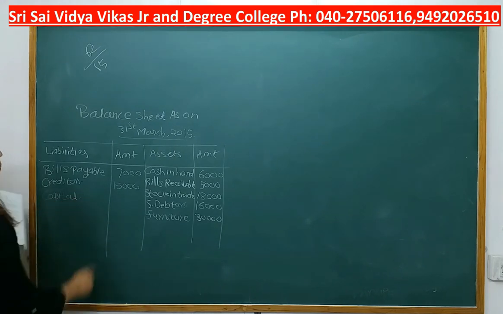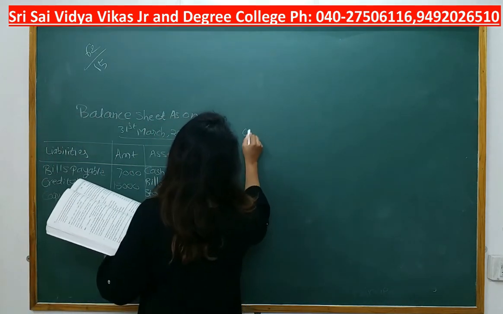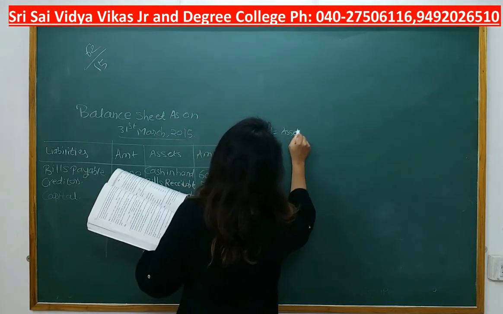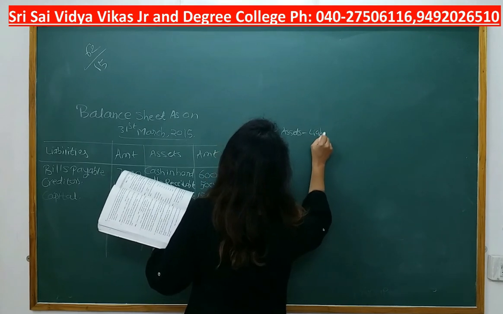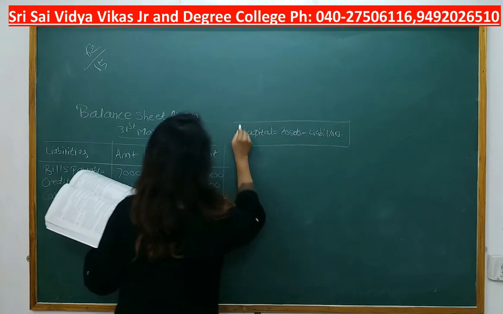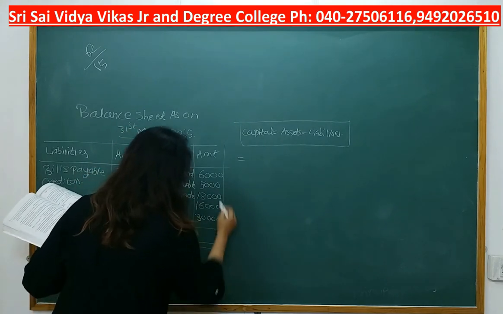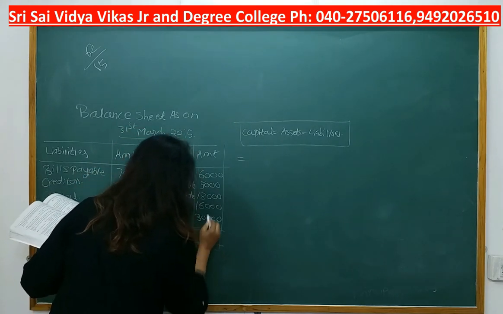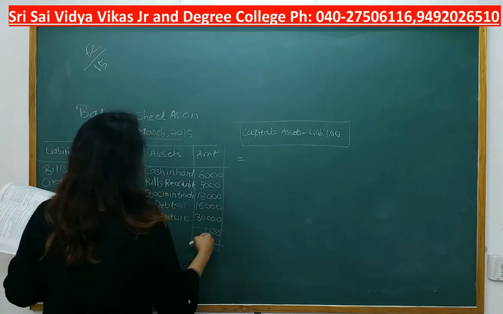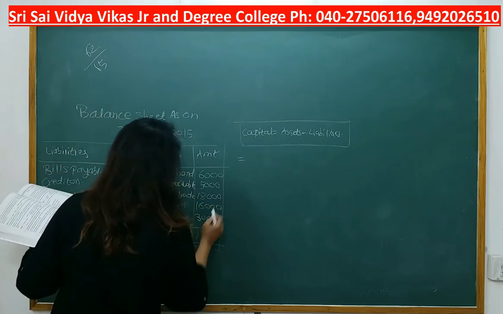See, capital is nothing but excess of assets over liabilities. So here, students, we know that capital is equal to assets minus liabilities. Am I right? Let's do the total of assets first. 0, 0, 0. 6 plus 5, 11, 11 plus 8, 19, 19 plus 1, 20, 25, 2 will carry, 2 plus 1, 3, 4, 4 plus 3, 7.